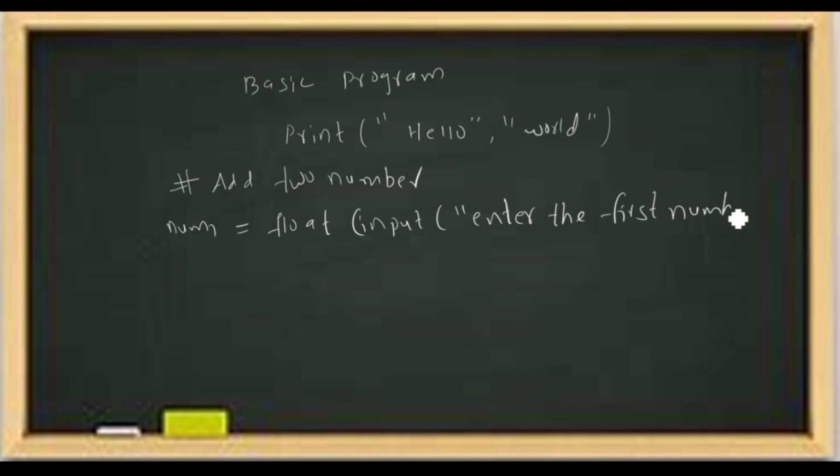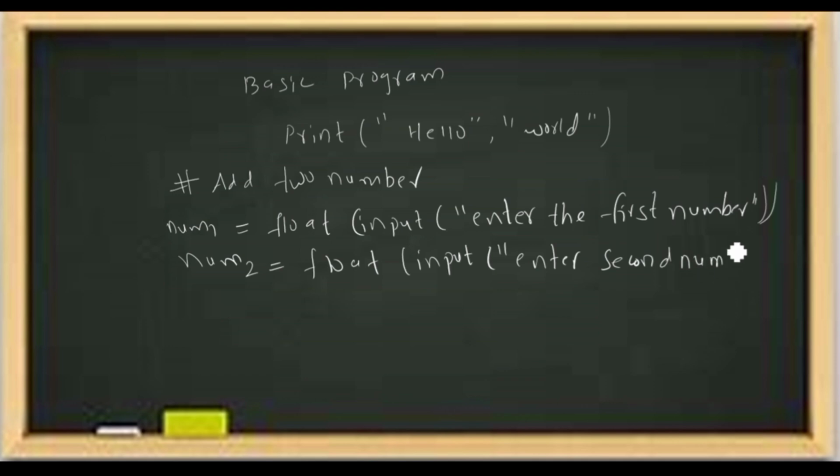The same programming we can execute in the compiler also. Now for num2, the second variable, float, similarly write input, enter second number. Whatever you write in the double quotation marks will be shown at execution time.